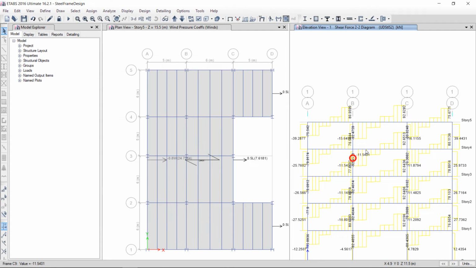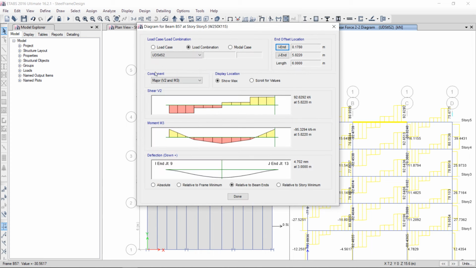Okay, if you right click on any beam or column, you will see the detailed values. Okay, here is the shear, moment and deflection. Okay, you just scroll left or right on the beam and you will see the values. For example, at this location the shear value is this, the moment value is this, and the deflection value is this. Or you can put in any value, for example, I want to see at 2 meters. Okay, the software will show me at 2 meters.